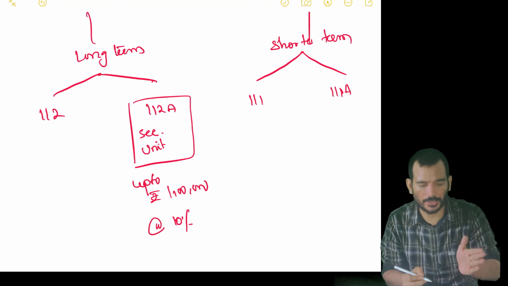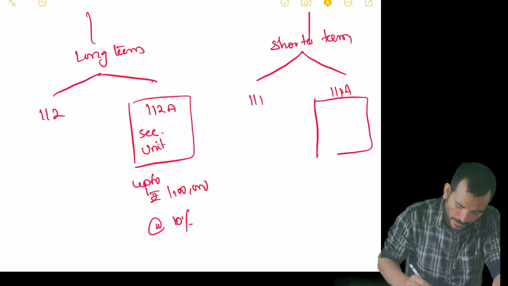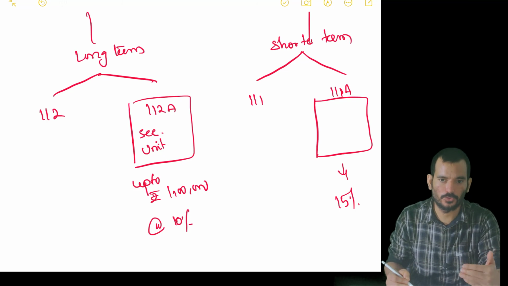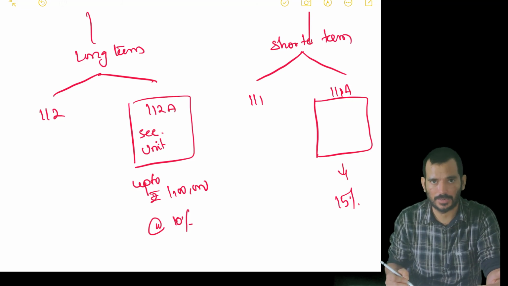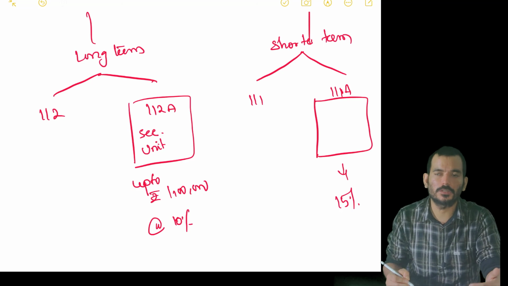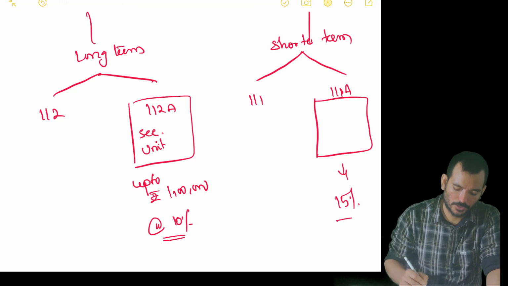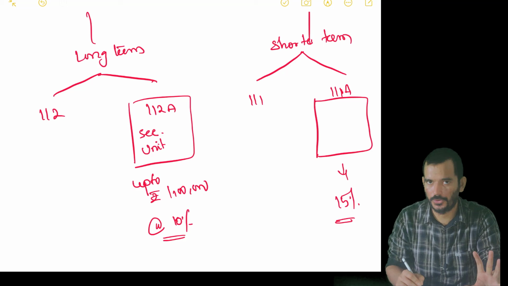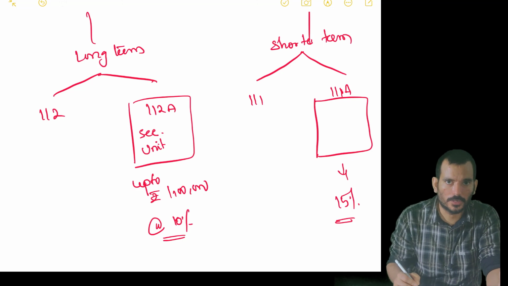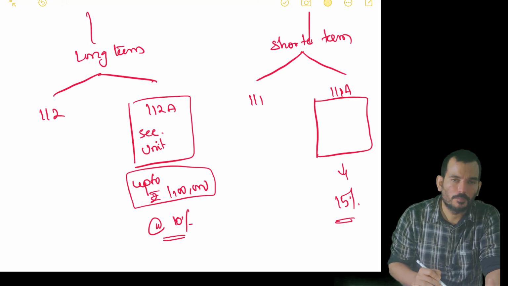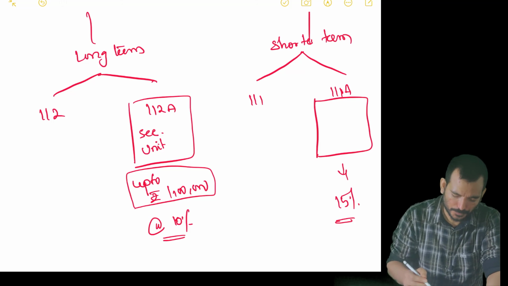If it is a short term, same securities and same units, we will be taxing at 15%. That's why people say, don't sell it very quickly, hold it for some more time. Because if you are selling it in the long term, the government is also giving you the benefit of lower taxes, 10% only. If it is short term, 15%. That's how you need to remember. Short term, more tax. Long term, less tax. Okay, it used to be exempt altogether, but now only up to 1 lakh it is exempt. Beyond 1 lakh it is taxable at 10%.